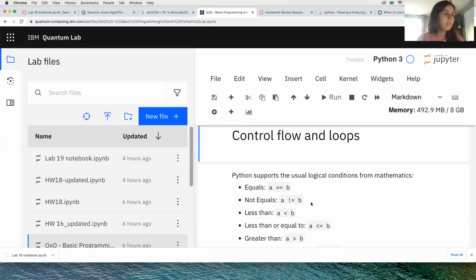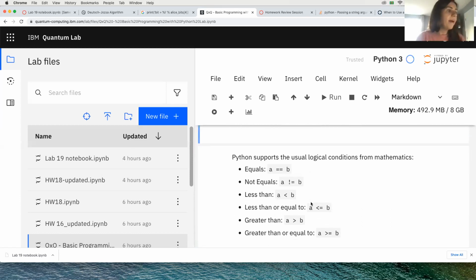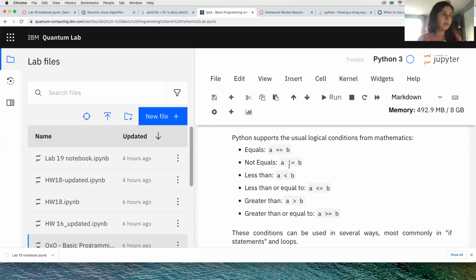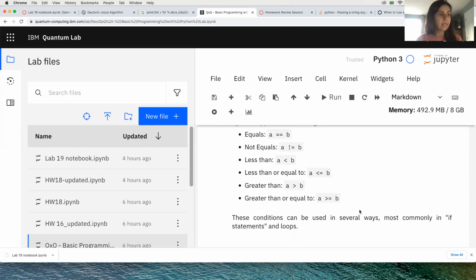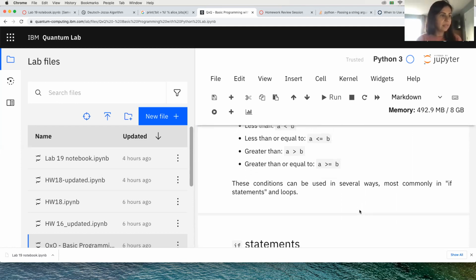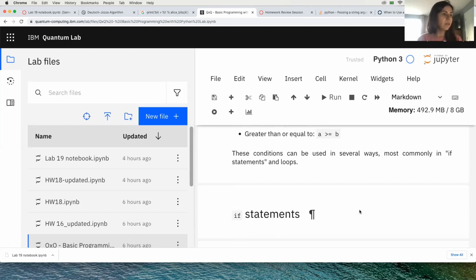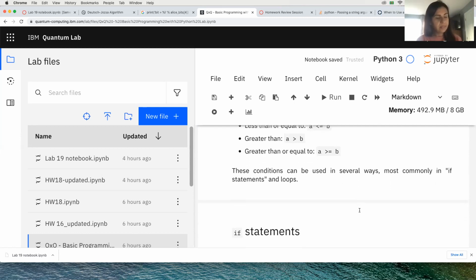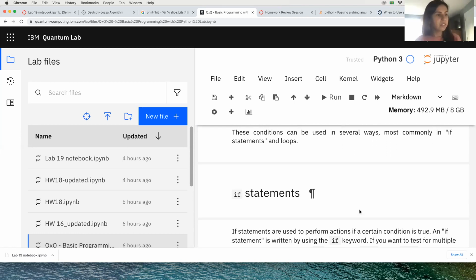Control flow and loops. Python supports the usual logical conditions from mathematics: equals, not equal, less than, less than or equal to, greater than, and greater than or equal to. And now we're going to see it in an example for if statements. It's going to be clear in the next cell when we run, we're going to use these commands.